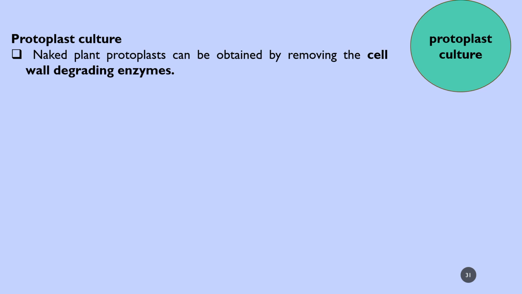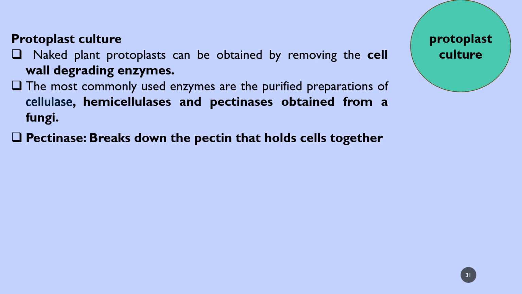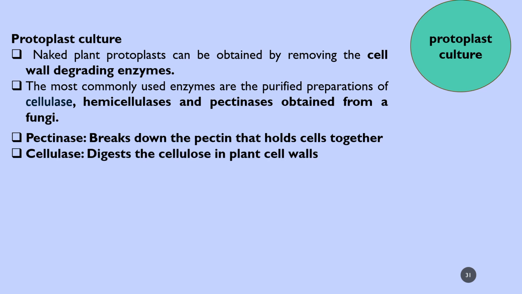Now the last one, protoplast culture. Isolation of protoplasts from the culture is the main event in this type of culture. Naked plant protoplasts are cells with the cell wall removed, by using degradation enzymes. The most commonly used enzymes are purified preparations of cellulase, hemicellulase, and pectinase obtained from fungi. Pectinase breaks down the pectin that holds cells together. Cellulase digests the cellulose in the plant cell wall.